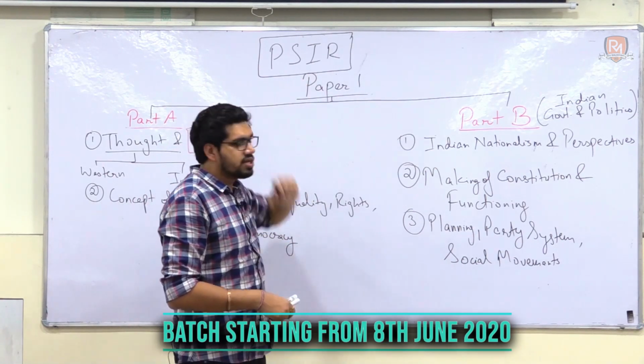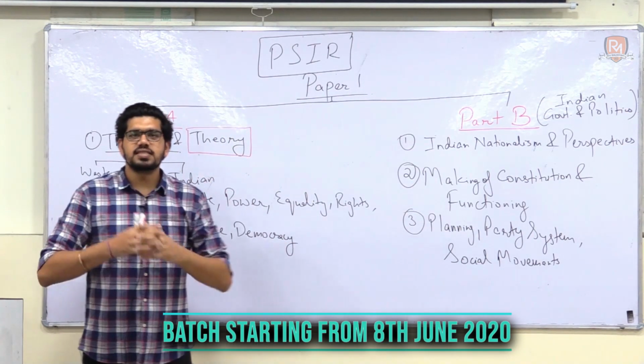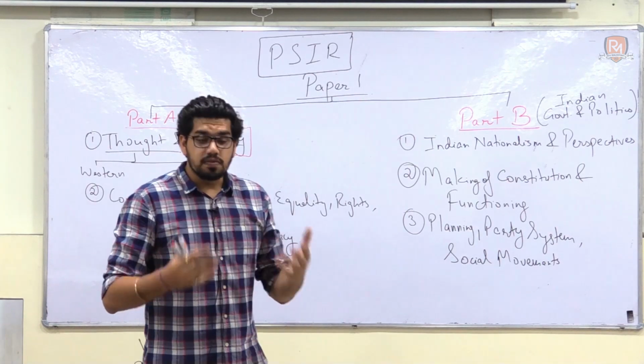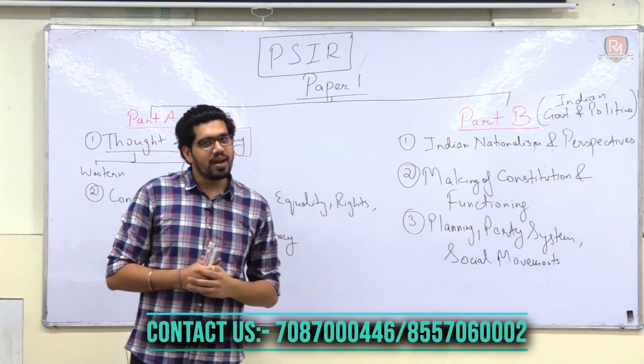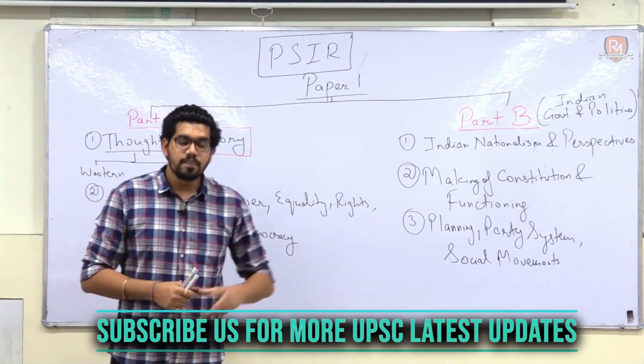So political science and international relations is one of the most sought after optionals because there is a lot of overlapping with your GS syllabus.